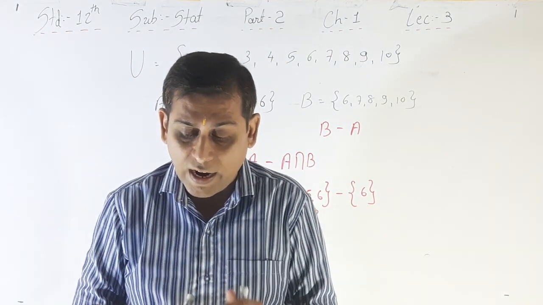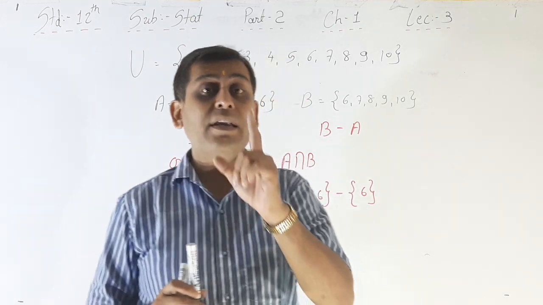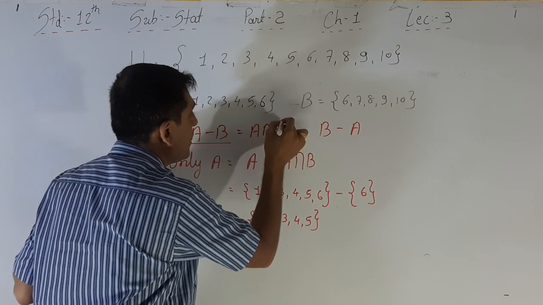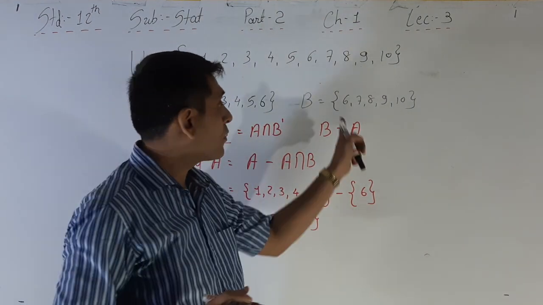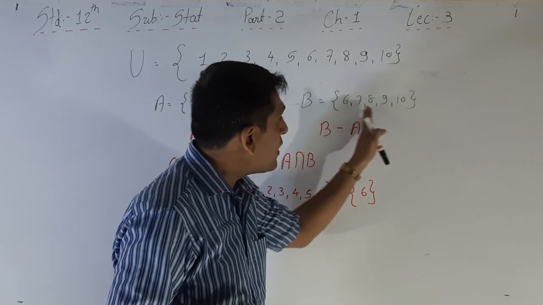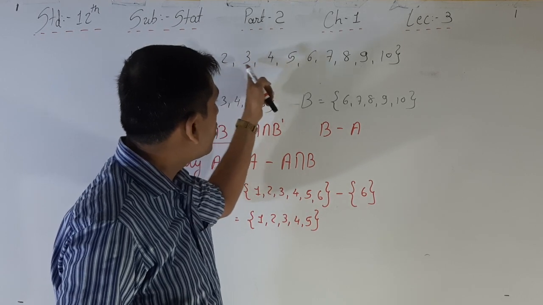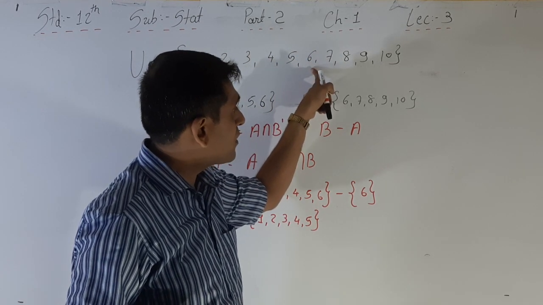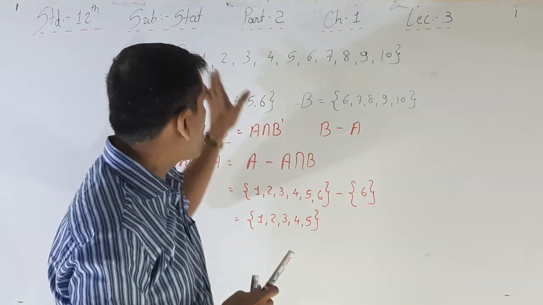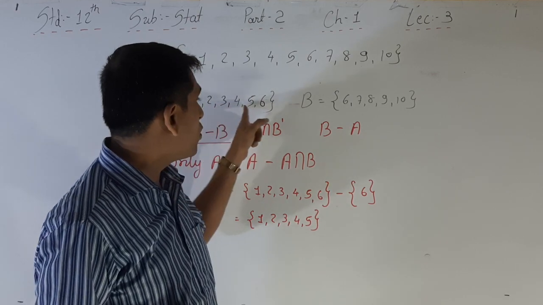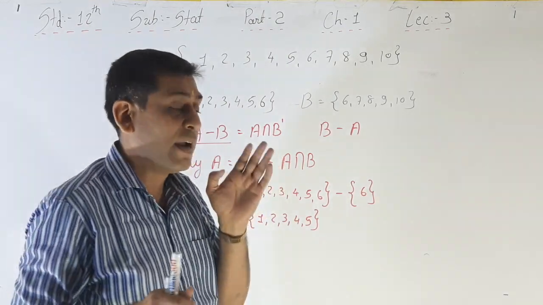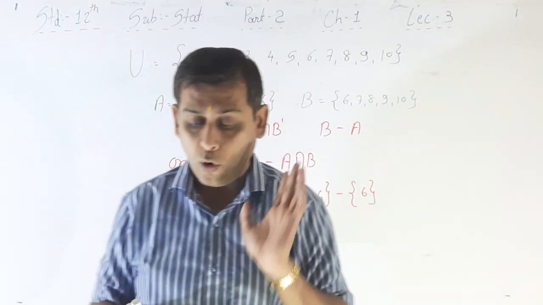It is clear from the Venn diagram given here that A minus B is equal to A intersection B dash. B dash means what? The complement of B. The complement of B is 1, 2, 3, 4, 5, not 6, because 6 is included in B. So the complement of B is 1, 2, 3, 4, 5 and A is 1, 2, 3, 4, 5, 6. What is the intersection of those two? A minus B is equal to 1, 2, 3, 4, 5 only.